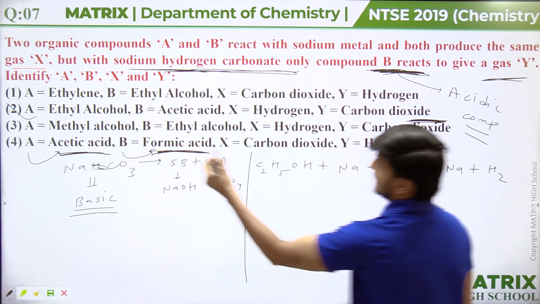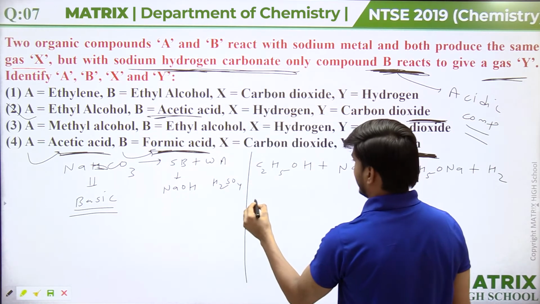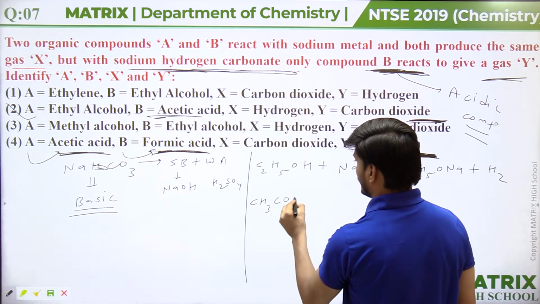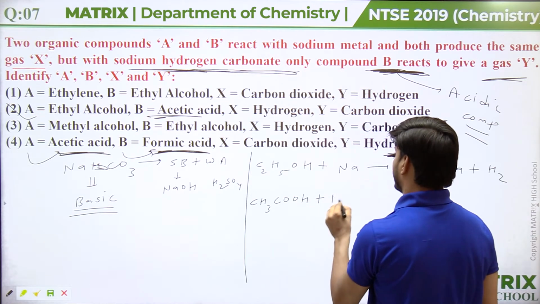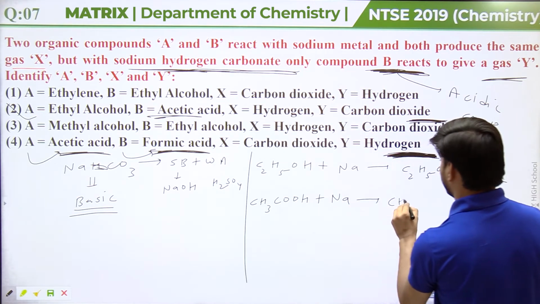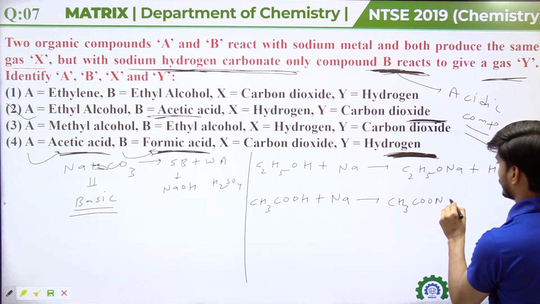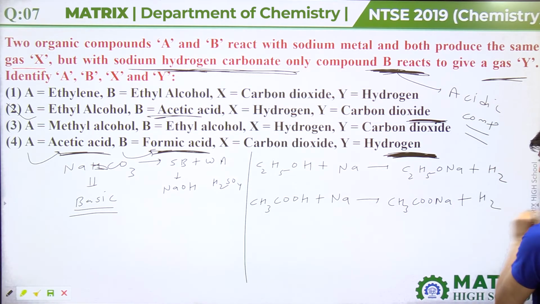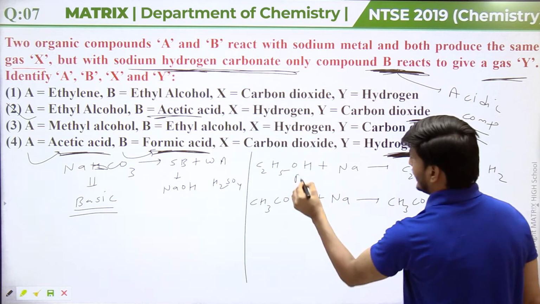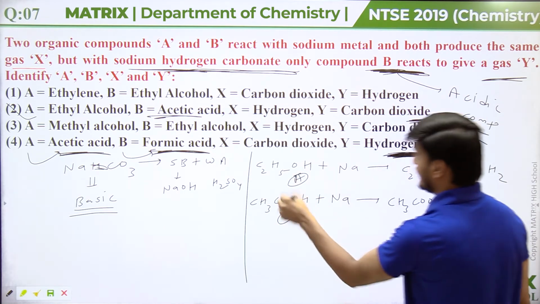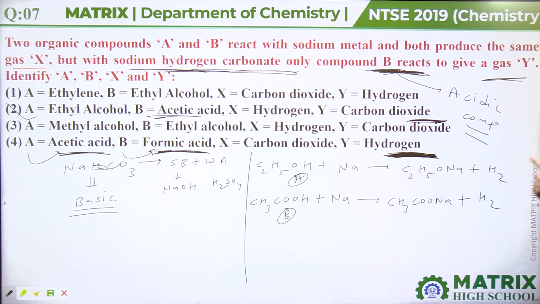Compound B is acetic acid, CH3COOH, and when treated with sodium metal, it forms CH3COONa, sodium acetate, along with hydrogen gas. So both compounds A and B react with sodium metal to evolve the same gas, hydrogen gas, and this hydrogen gas is X.